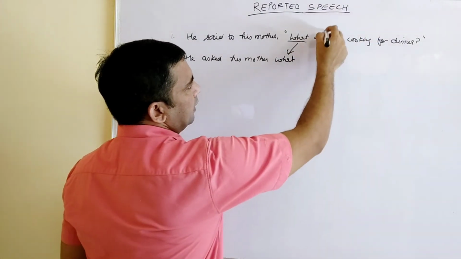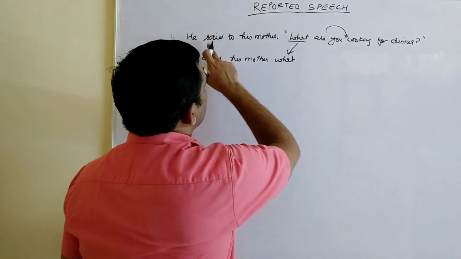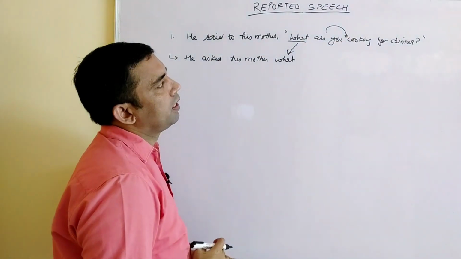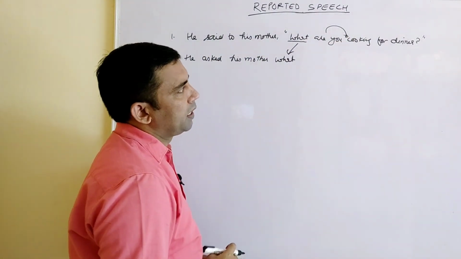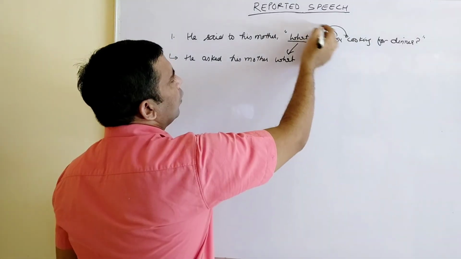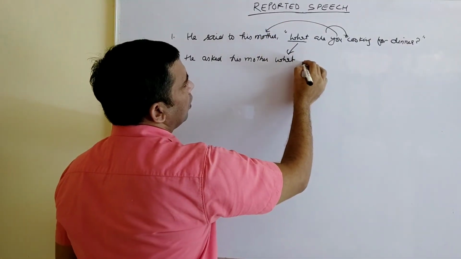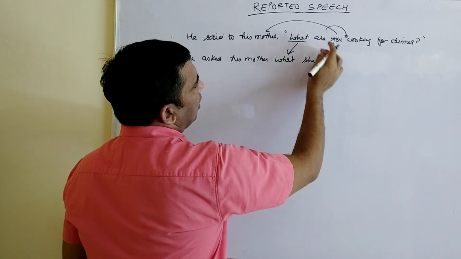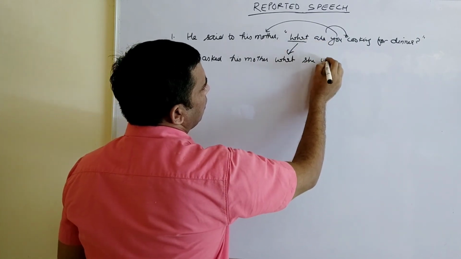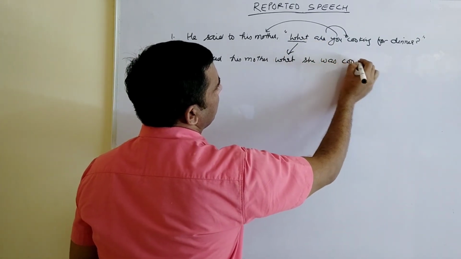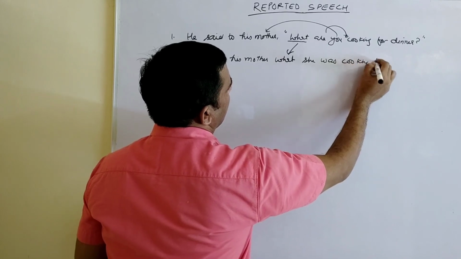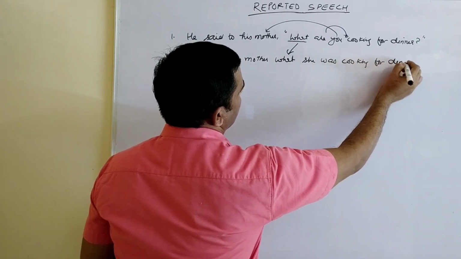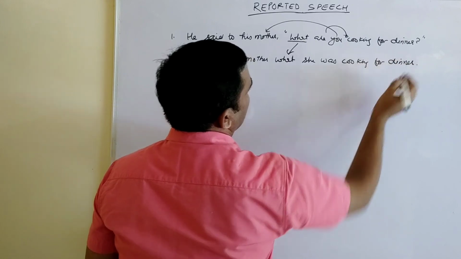How? Take this verb here, and that is said here. So this is present continuous, that will change into past continuous. You will change "you" according to his mother: what she was cooking for dinner, and full stop.